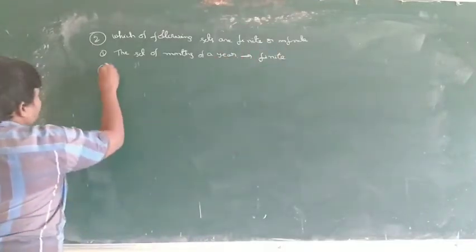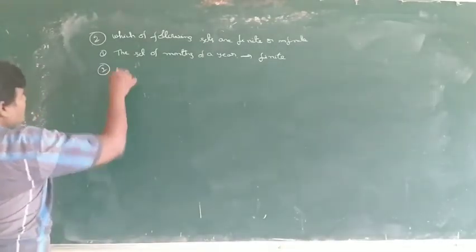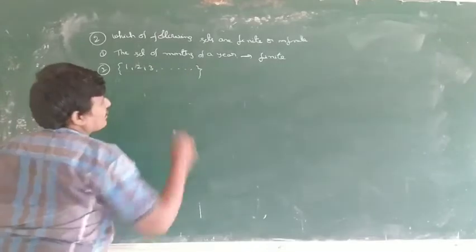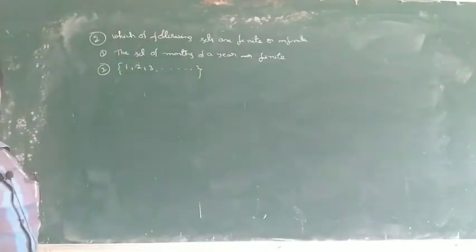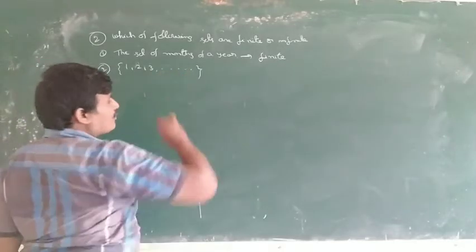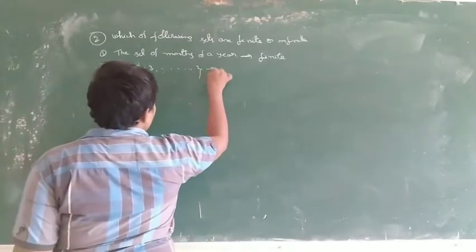Countable, 12. Next, 1, 2, 3 and so on: is it a finite set or an infinite set? Infinite set, because there is no last number. You don't know the last number.